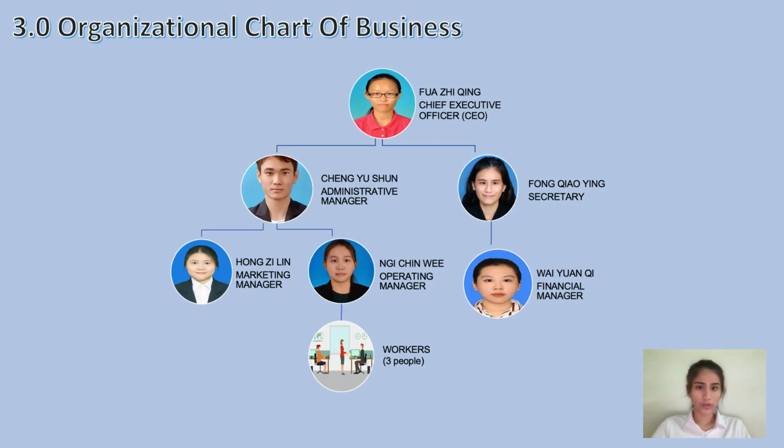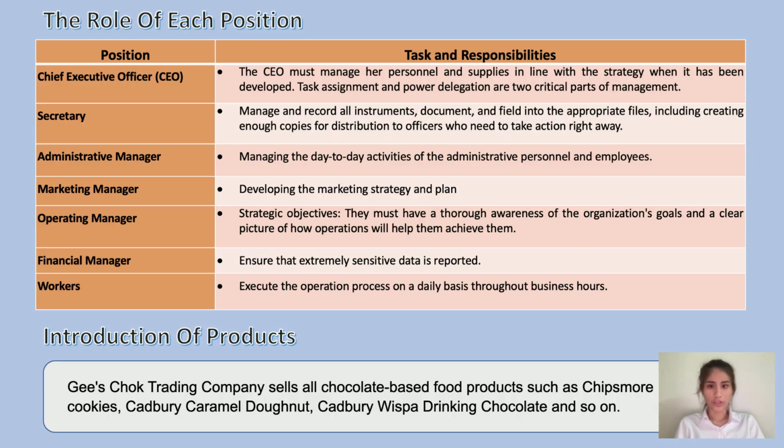Next, organizational chart of the business. Our Chief Executive Officer's name is Cheng, and I am the secretary of this company. My name is Fong Ying. Cheng Yusun is our administrative manager. Our marketing manager is Hong Zilin. Operating manager is Ni Chin Wee, and our financial manager is YUAN. The next one is the role of each position.